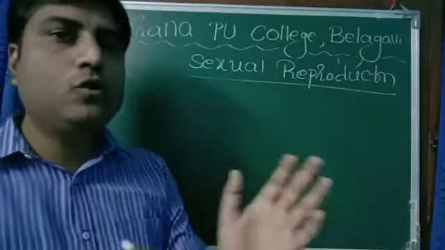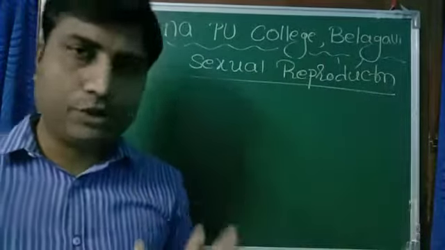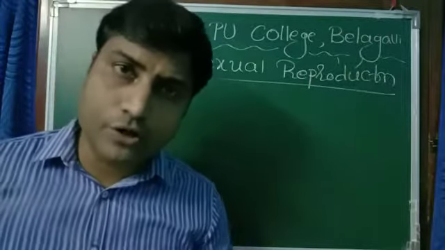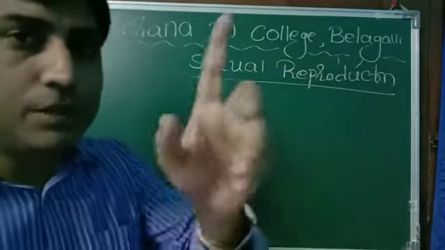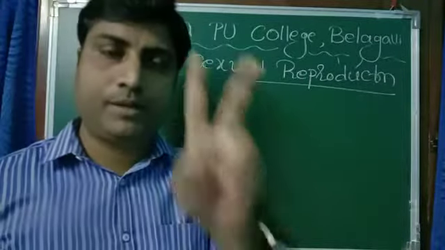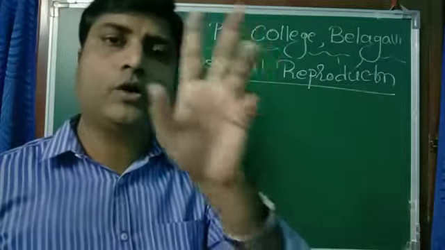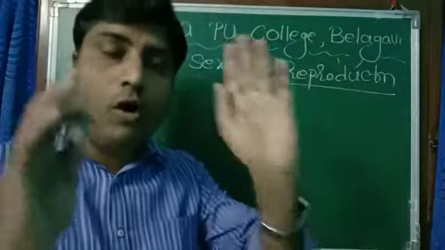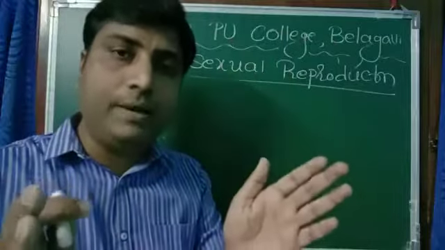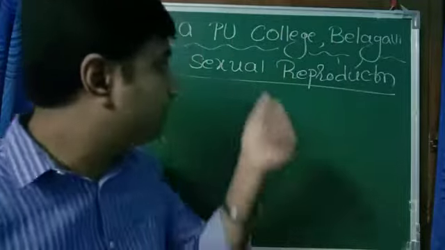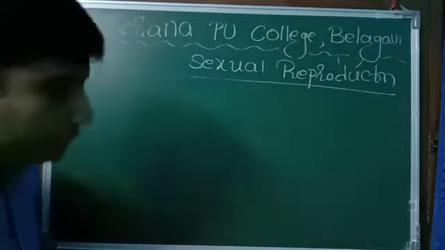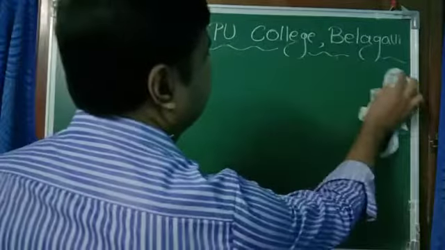Now we'll move on to sexual mode of reproduction. As I mentioned earlier, sexual reproduction must involve two parents, male and female, or you can call it father and mother. So involvement of male and female parents is very much important in case of sexual reproduction.